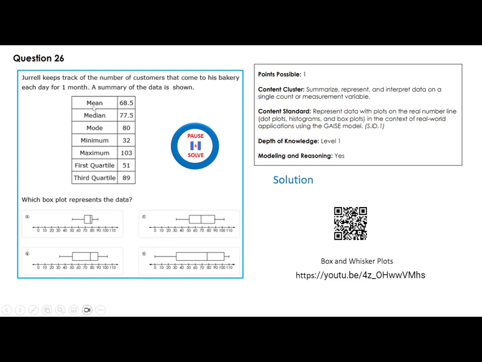You're not really interested in the mean. Look at the median, 77.5. Median is this in the middle right there. That looks pretty much like a candidate for a good answer. We go back to it. This one is less than 70, so you cross this. That's not 77.5, so you cross this. This one is a candidate because that's pretty much 77.5. This one also is a candidate as an answer. Now we have to look for something else.